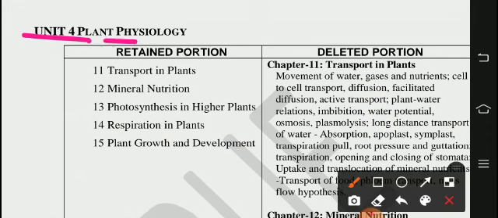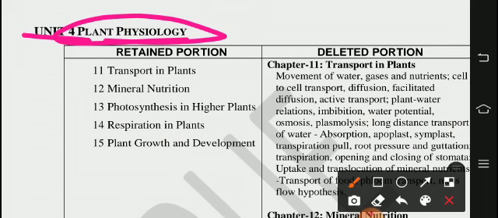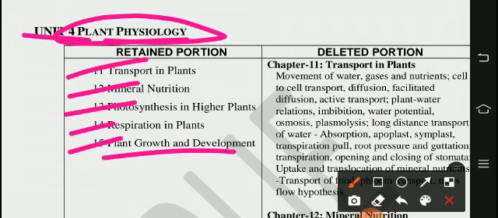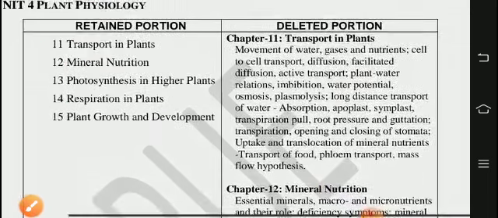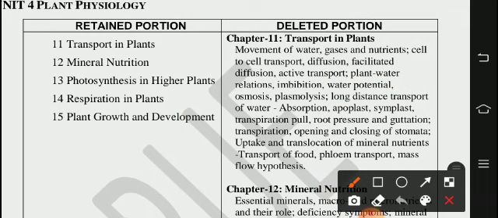Unit 4, plant physiology. Five chapters are there: transport in plants, mineral nutrition, photosynthesis in higher plants, respiration in plants, and the 15th one, plant growth and development. So deleted portions in this unit: 11th chapter, transport in plants.